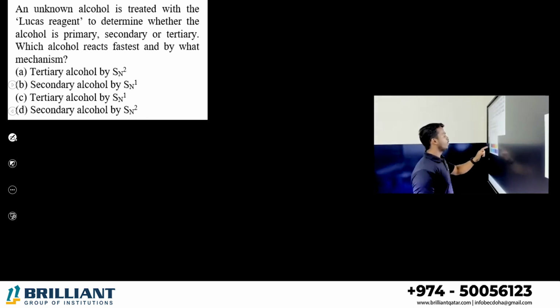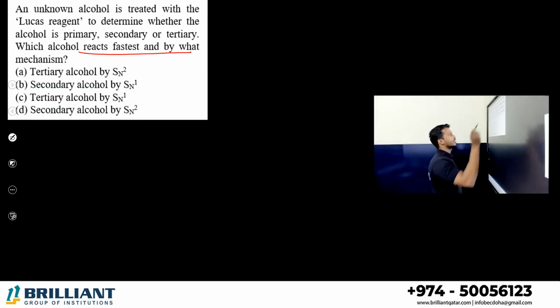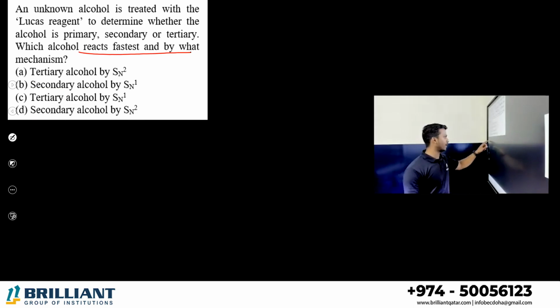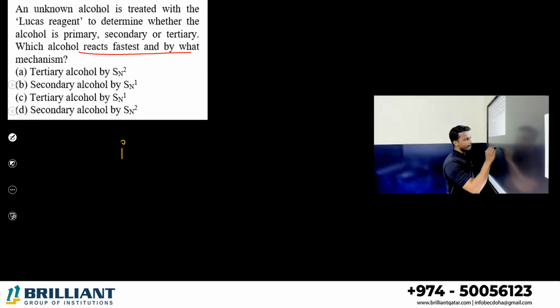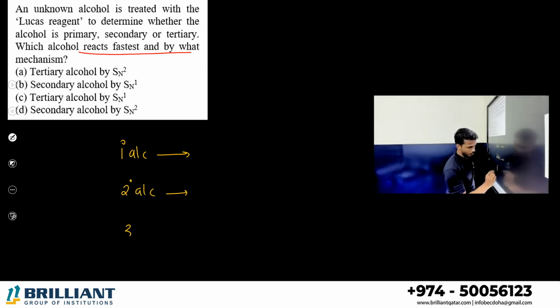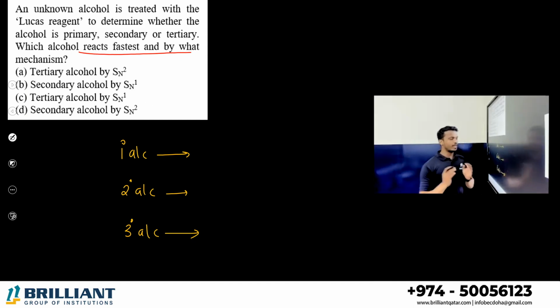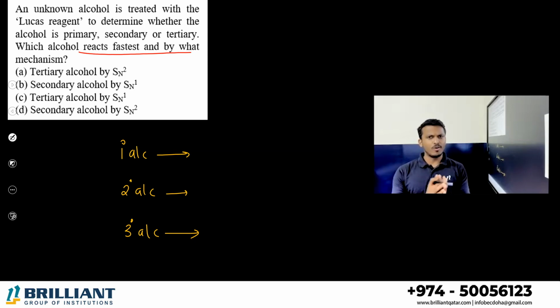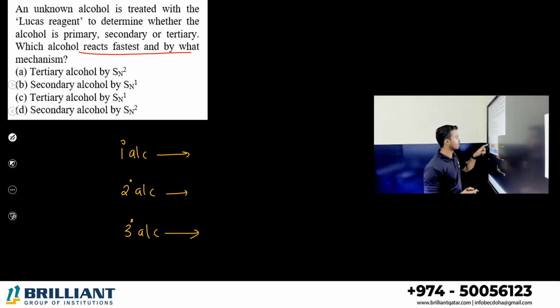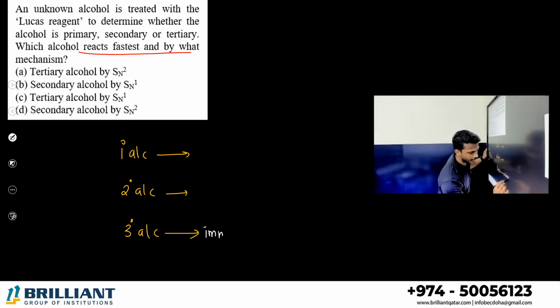Question: which alcohol reacts fastest and by what mechanism? Let's see. You know the reaction with the Lucas reagent, right? Primary alcohol, secondary alcohol and tertiary alcohol. When you treat a primary, secondary, and tertiary alcohol with the Lucas reagent, which will give the most immediate reaction? You said tertiary. Correct. Tertiary will give you an immediate turbidity.